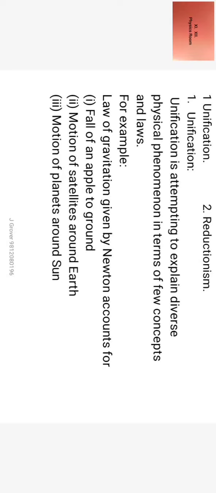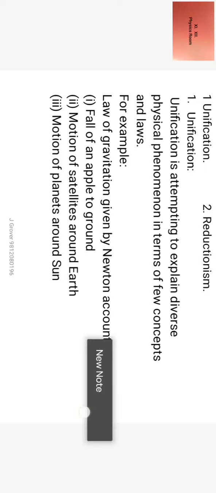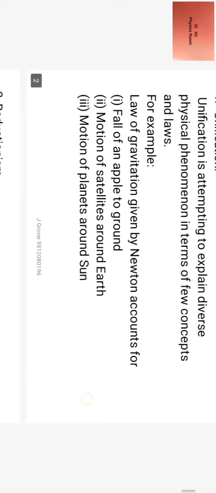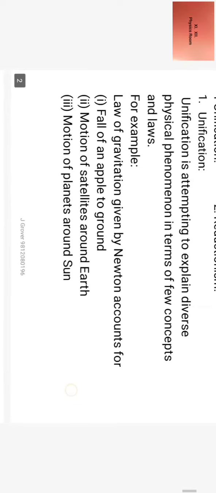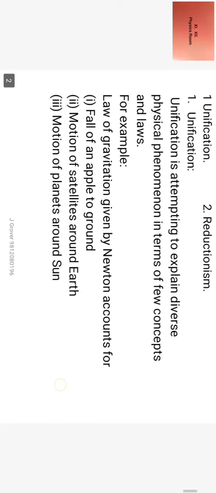Unification is attempting to explain diverse physical phenomena in terms of few concepts and laws. The single law explains three different diverse phenomena. So we can say it is unification of physics. So physics' first thrust is on unification. Now second is reductionism. So what is reductionism? Let us see.